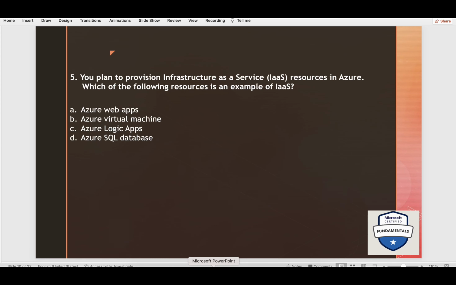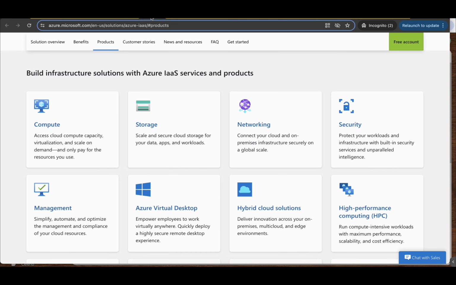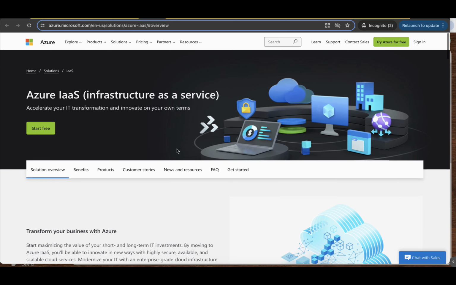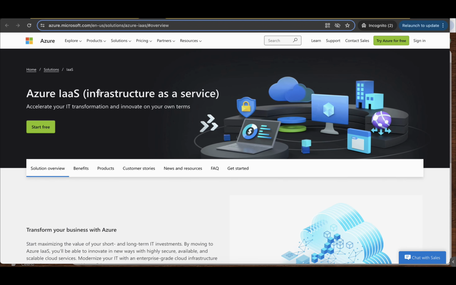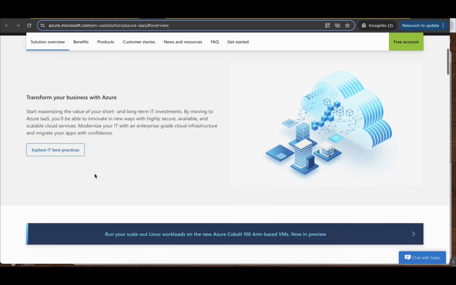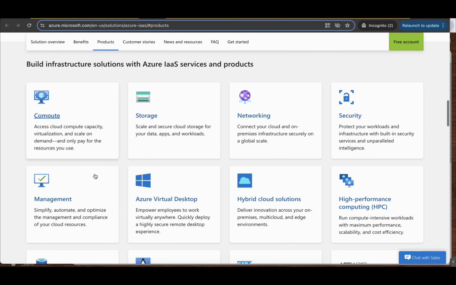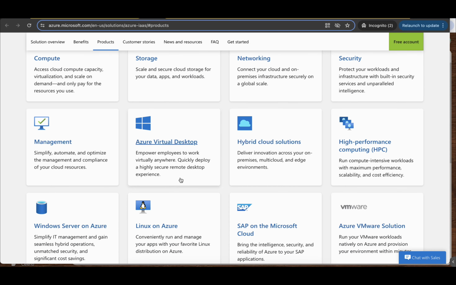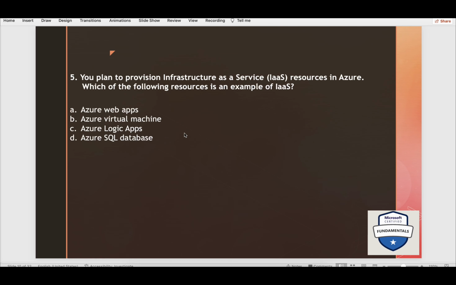If you want to go more into this, go to this page, Azure IaaS. It basically tells you to transform your business with Azure. Then slightly go below: build infrastructure solutions with Azure IaaS services and products. So this is what IaaS services and products are. And here you see the Azure Virtual Desktop, so that is nothing but your Azure Virtual Machine.